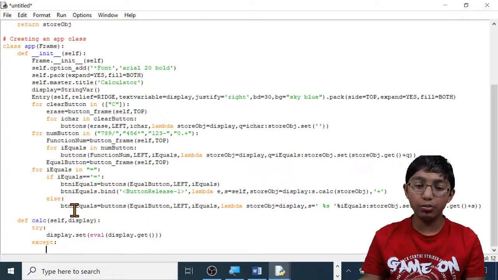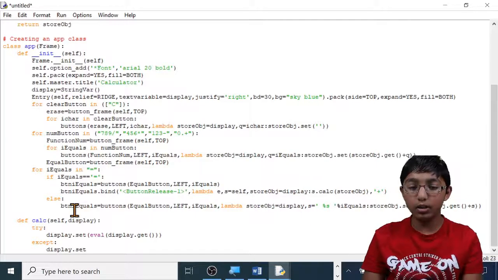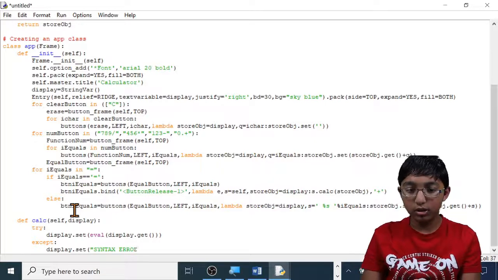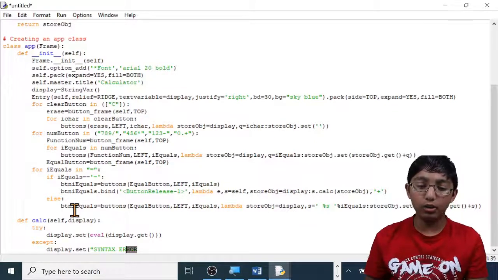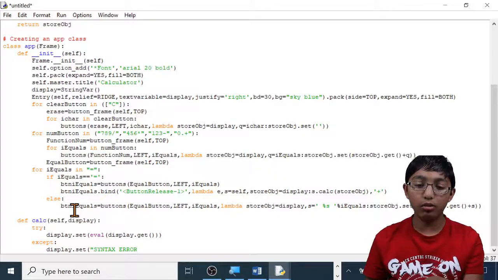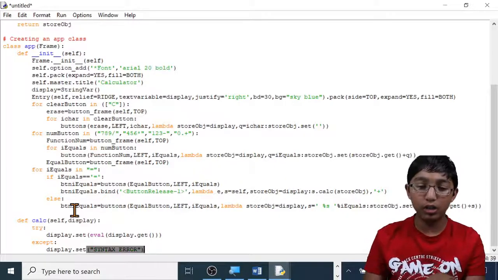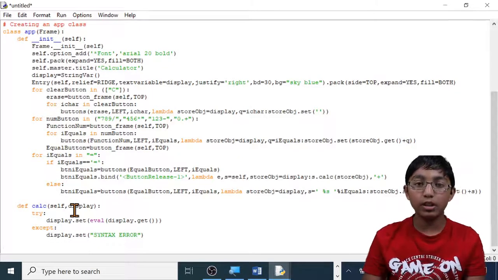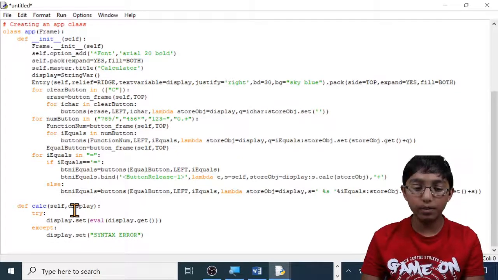Otherwise, I'm going to print an error message. Type display dot set, open brackets, open quotation marks, type your error message. It doesn't always have to be all in capitals. You can change it to small letters if you want to. I just chose big capital letters. Then do close quotation marks, close brackets, enter, enter, backspace, backspace, backspace. So that's 2 enters and 3 backspaces.